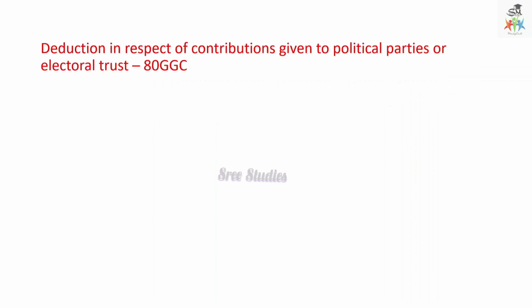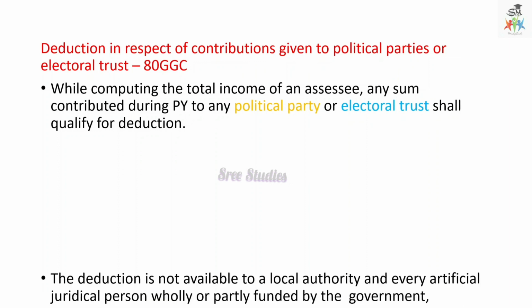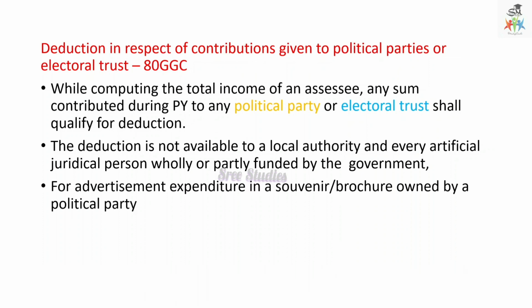Deduction in respect of contribution given to political parties or electoral trust, 80GGC. While computing the total income of the assessee, any sum contributed during the previous year to any political party or electoral trust shall qualify for deductions. You know the meaning of political party and electoral trust. Okay, so this deduction is not available to a local authority and every artificial juridical person wholly or partly funded by the government. The donation cannot be used for advertisement expenditure.